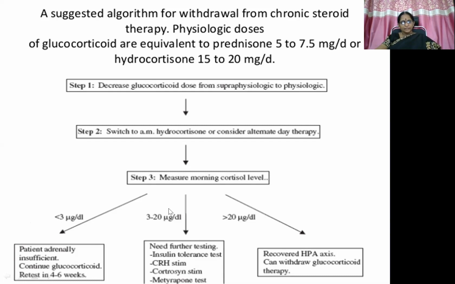If it is 3 to 20 micrograms per deciliter, it needs further testing like insulin tolerance test, CRH stimulation test, cosyntropin stimulation test or metyrapone test. If it is more than 20 micrograms per deciliter, then we can easily think that there is a recovery of the suppressed HPA axis. Then we can withdraw the glucocorticoid therapy by gradually lowering the dose.